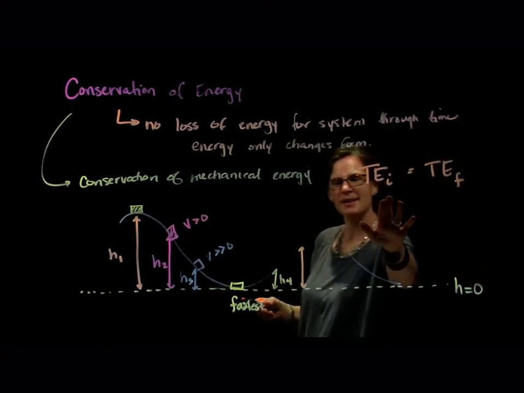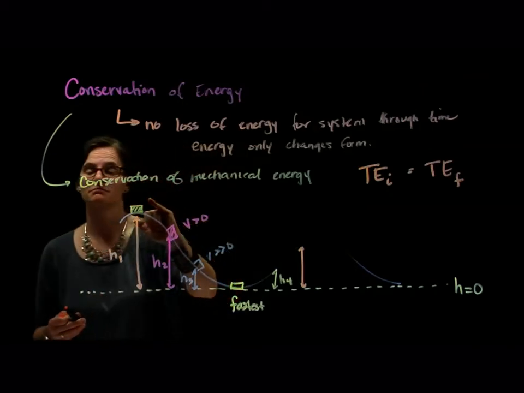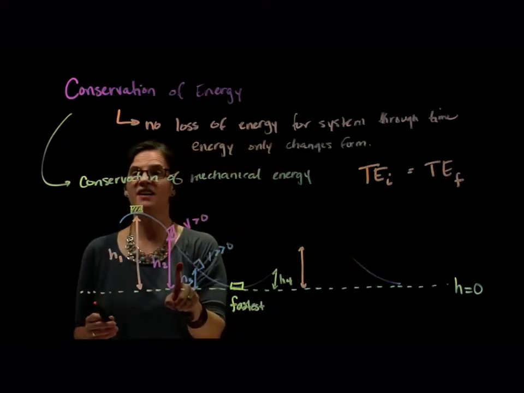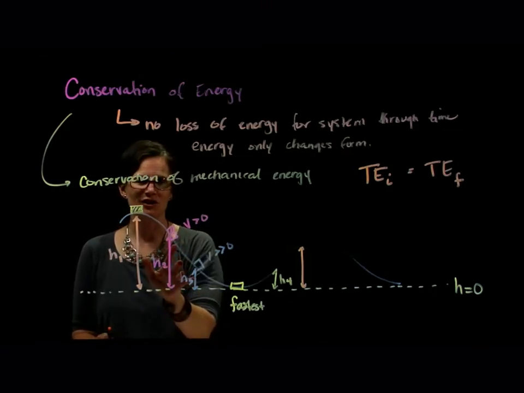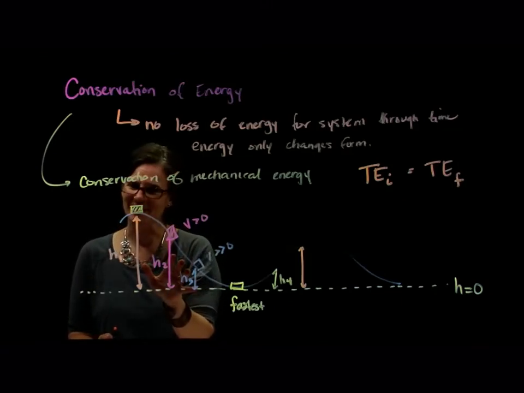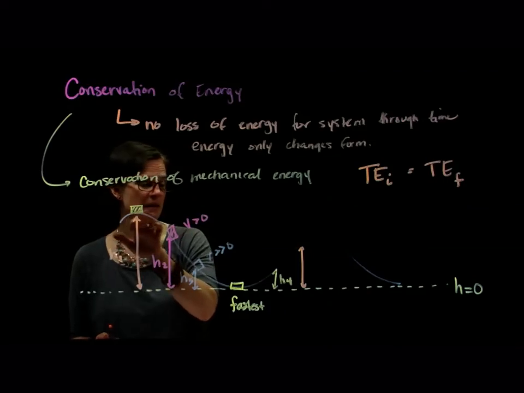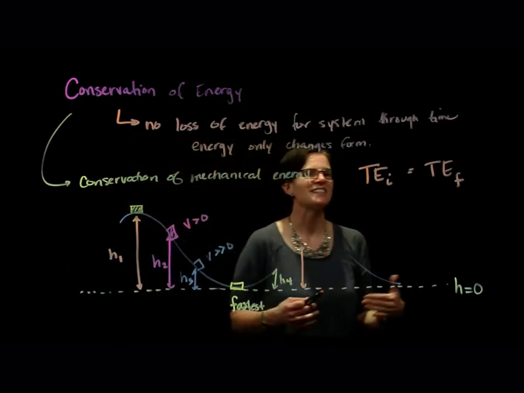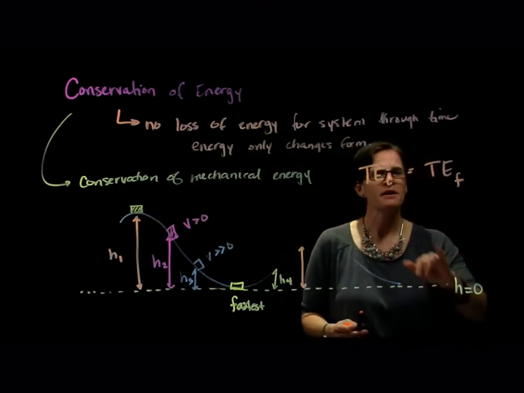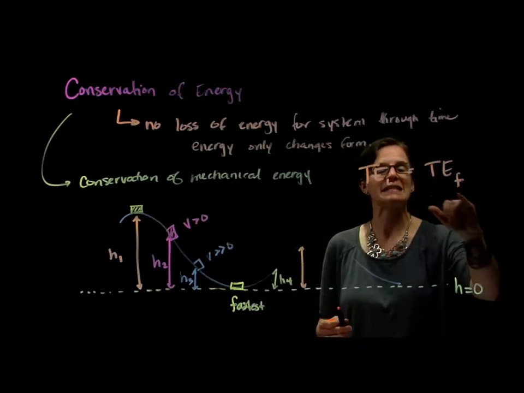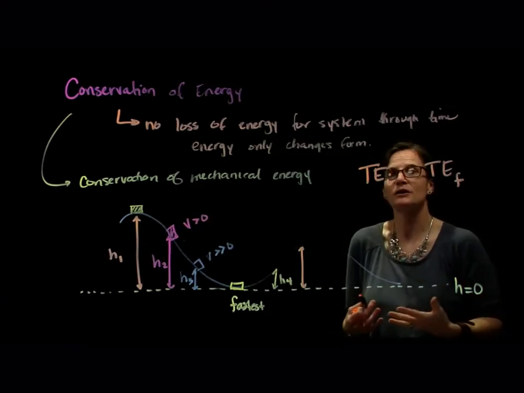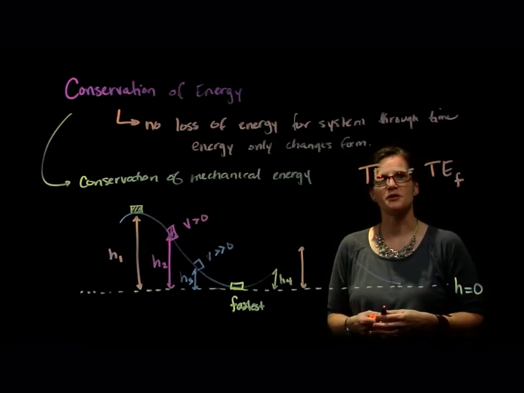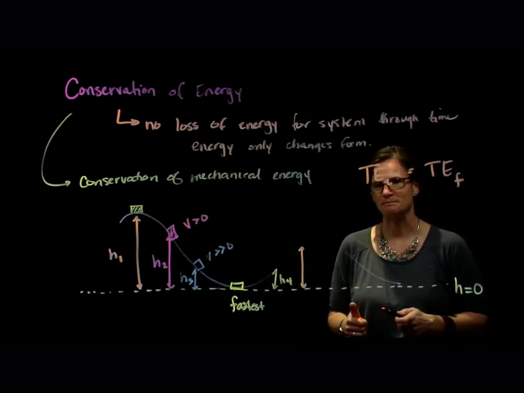So if my initial time is at the beginning of the track, and my final time is halfway down the ramp, fine. The energy didn't change. The energy isn't lost during that time. Or if my initial time is at the beginning of the track and my final time is when I'm at the top of the second hill, great. The energy didn't change during that time. So how this initial and final is defined will depend on how we're looking at the analysis and what we are interested in knowing about an object and what an object is doing through time.